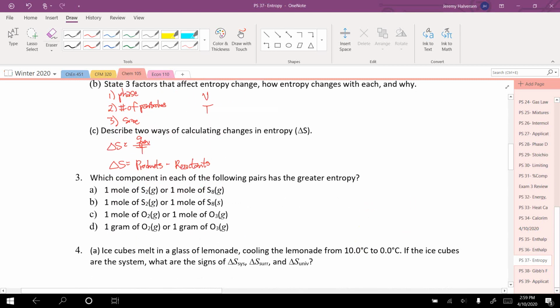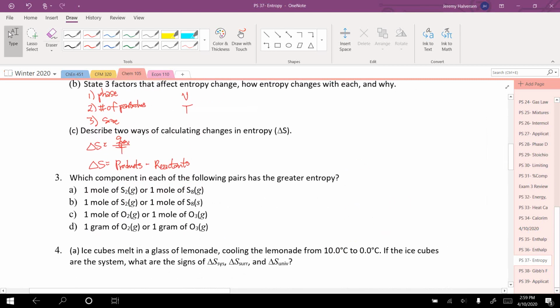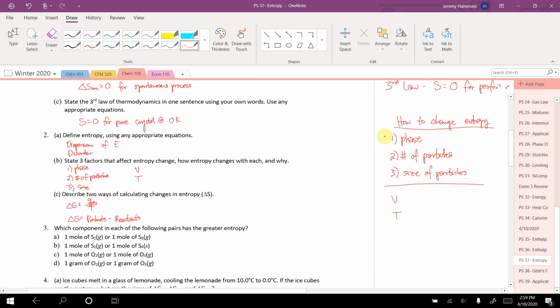Okay, some application. Which of the components in each of the following pairs has greater entropy? So remember, we're looking at 3 things: phase, number of particles, and then size of particles. First off, 1 mole of S2 gas versus 1 mole of S8 gas. First look at phase. Well, they're both gas, so that doesn't help us. Number of particles, they're both 1 mole, so they each have 6.02 times 10 to the 23rd particles. Size of particles, S8 is bigger. So a bigger molecule can be flipped around and arranged in more ways.